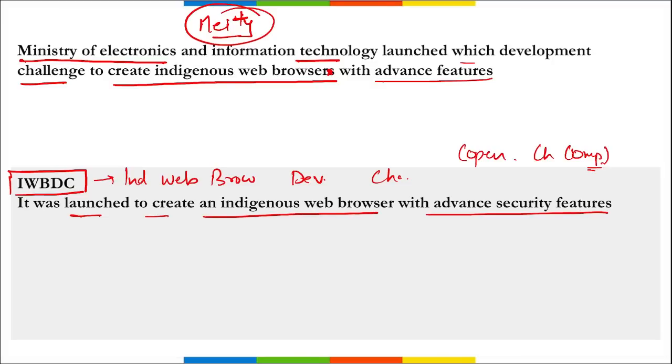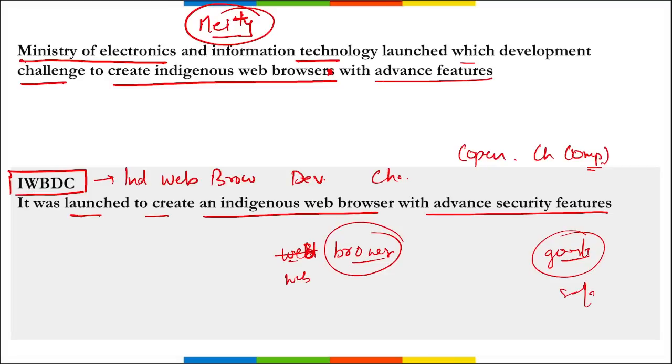Then remember, the main aim here is to develop a web browser that will be India's own web browser, right? Because right now we know that we are using Google Chrome, correct? Safari. These are not Indian web browsers, correct?